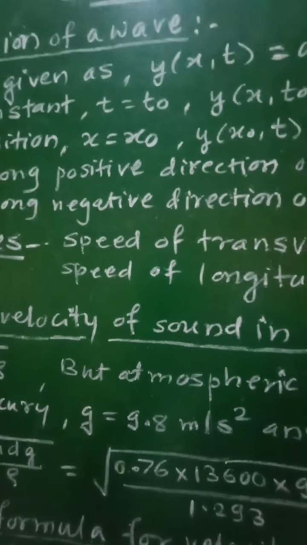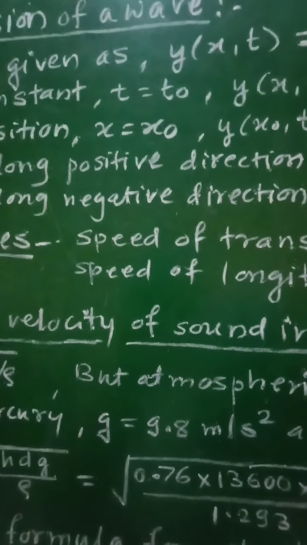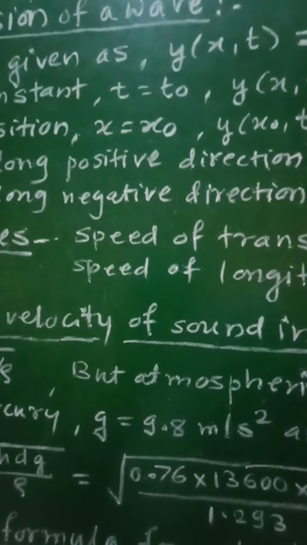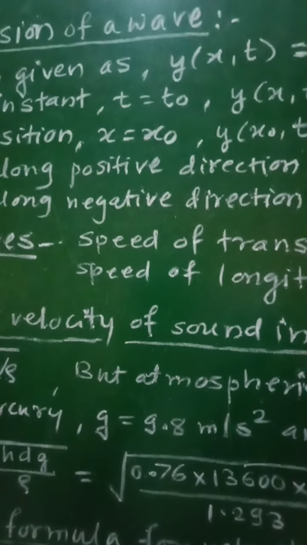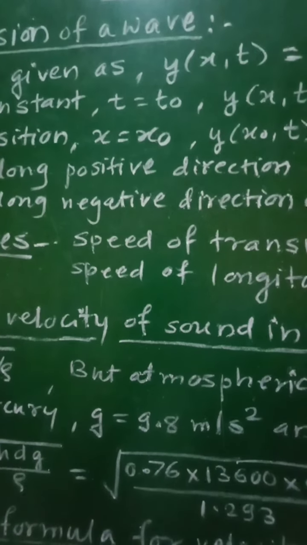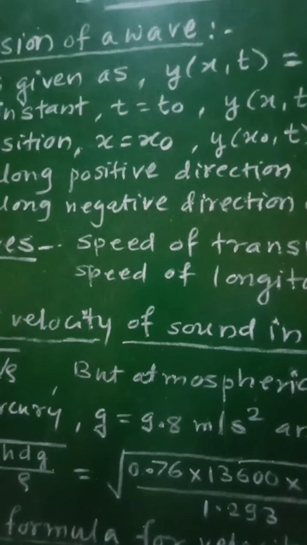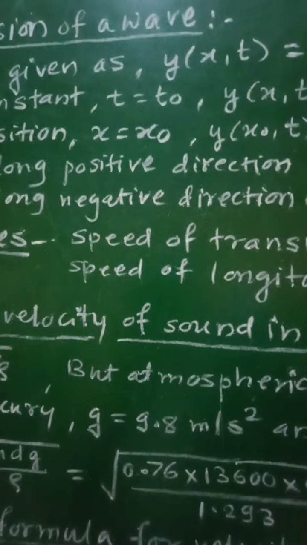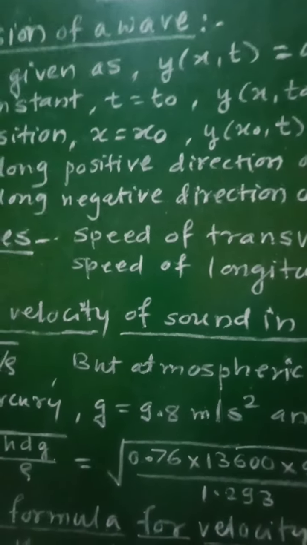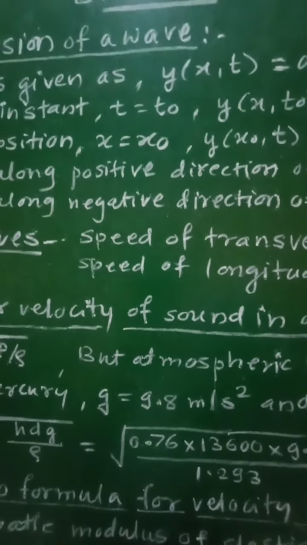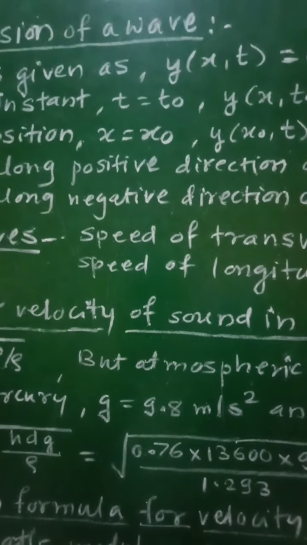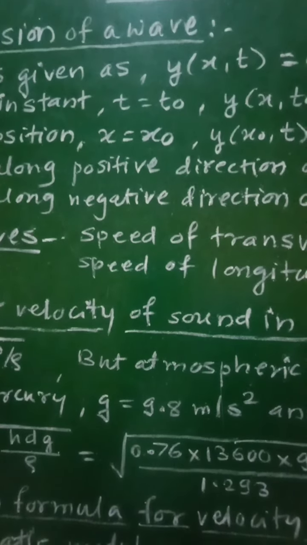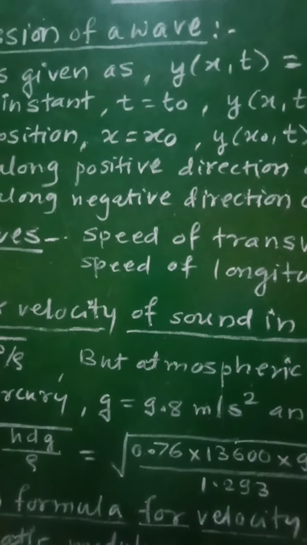Mass density means mass per unit length here we will consider, and therefore the waves produced on the string, when any stretched string is there, are transverse waves. In this case, the restoring force is provided by the tension T created in the string. So when any string is stretched, tension will be created in it, and that tension will provide the necessary restoring force for that string.